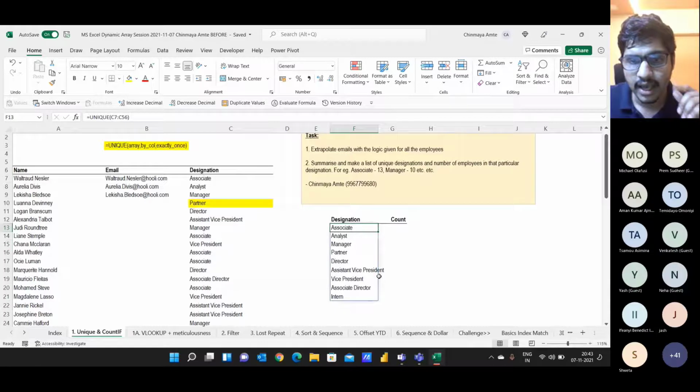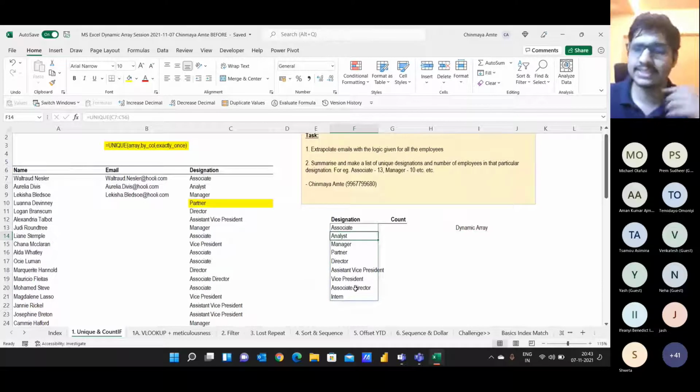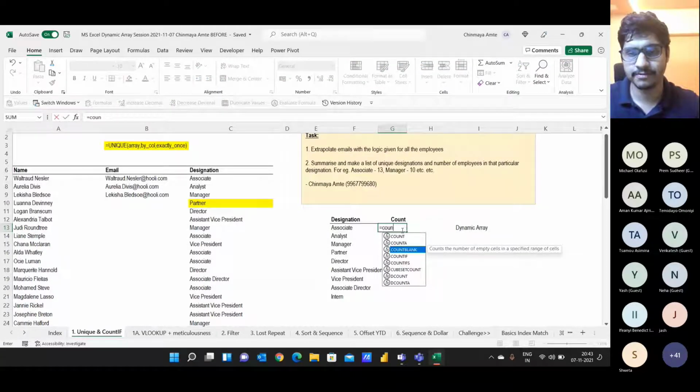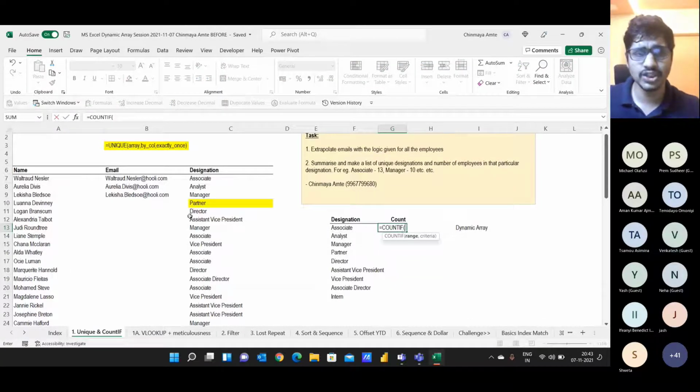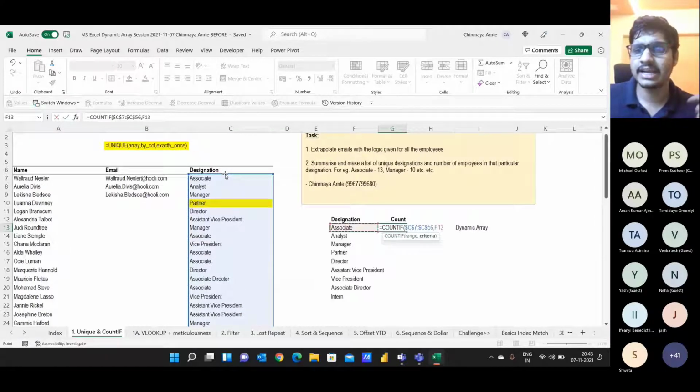So this is the way I have got the unique list of data sets. And if you can see, there is a thin blue line around my data set. So that's the concept of dynamic arrays, which I was talking about in the beginning. Whenever you see a thin blue line within your data set, that's the concept of dynamic arrays. And then I would be using the same COUNTIF function which I showed you earlier. So equal to COUNTIF. What's my range? My range is this. So I'm selecting this entire range, F4, and I'm selecting my criteria.